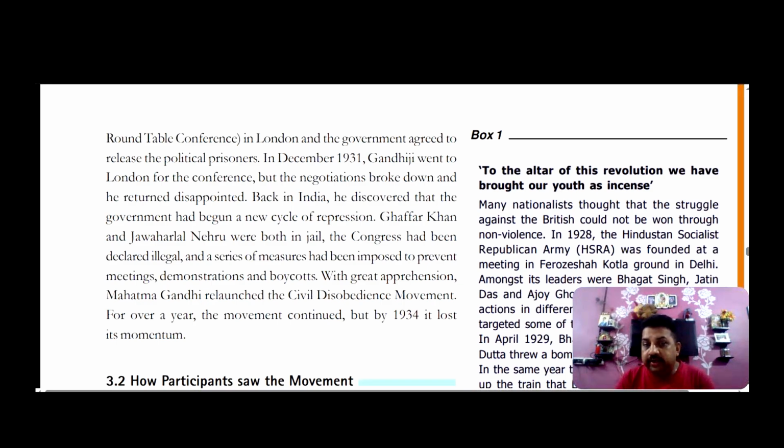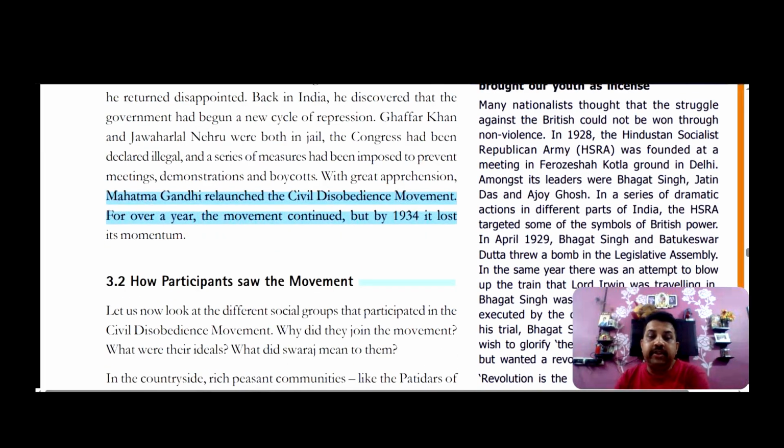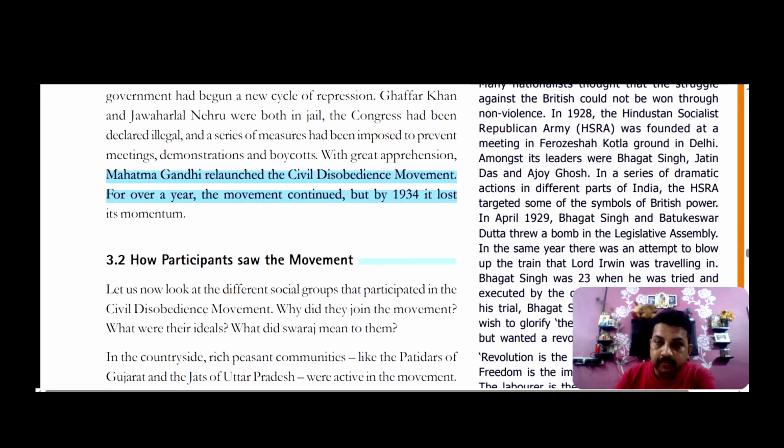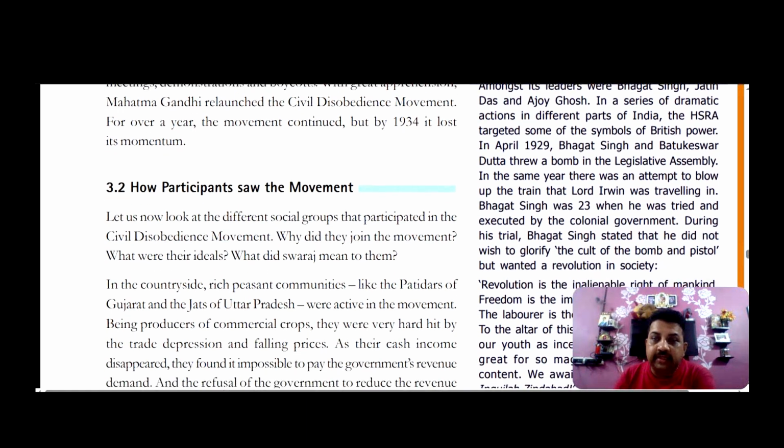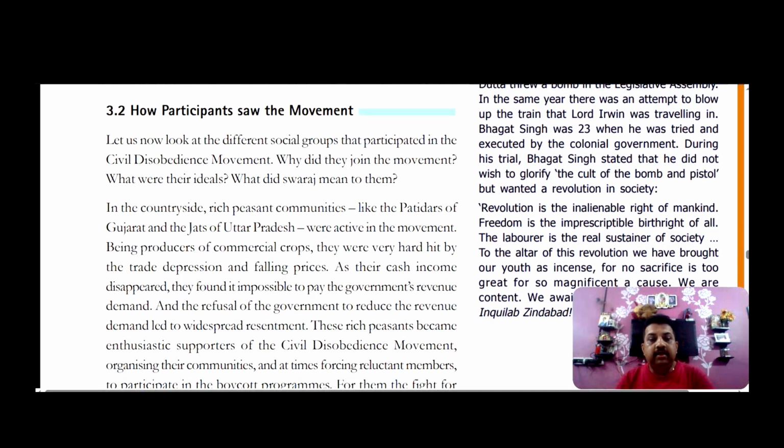And Gandhiji, when he returned from London after signing the Irwin Pact, was terrified seeing the situation in India, and he wanted to relaunch the civil disobedience movement. When Mahatma Gandhi relaunched it, it did not last for long. By 1934, the civil disobedience movement lost its momentum. The British wanted that, and they were successful in curbing the movement.